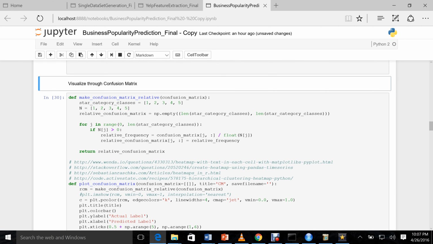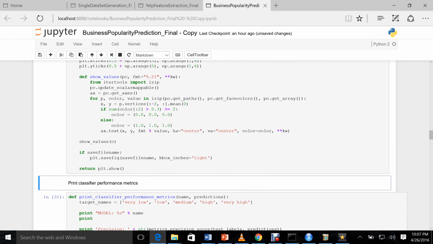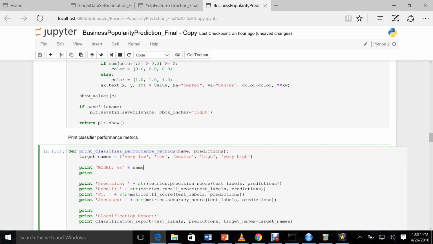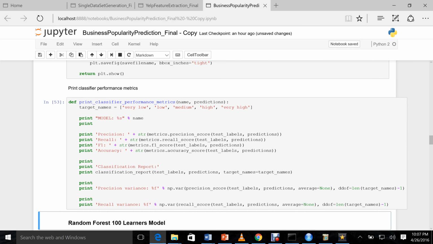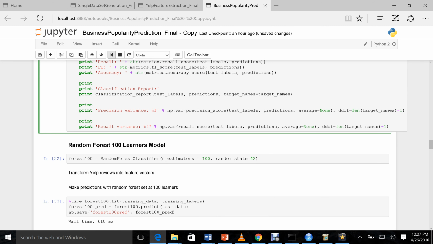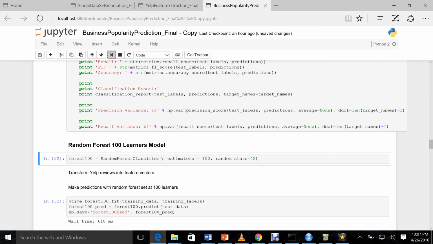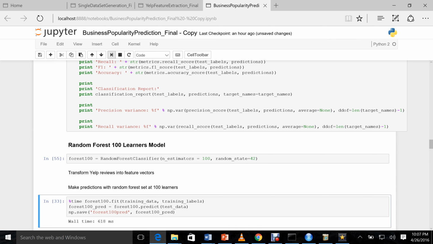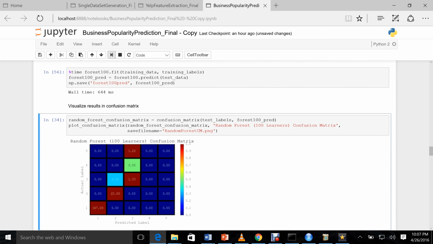Here we've written functions to come up with a confusion matrix, and we're using basic libraries in Python from scikit-learn. Then we come up with different classification metrics, precision and recall, which give us a basic evaluation of how our model has performed. Then we are running the random forest predictor on our data, and this ran in 644 milliseconds, which is a pretty good time.